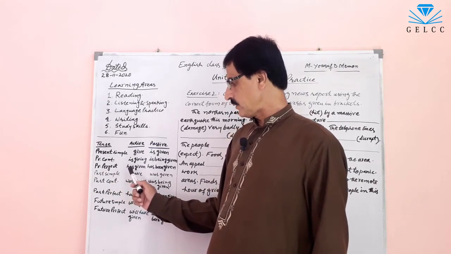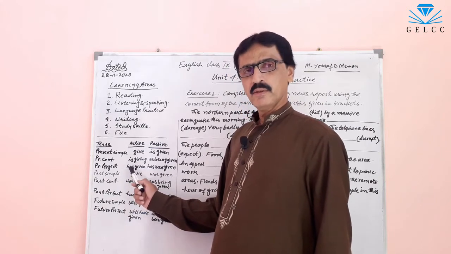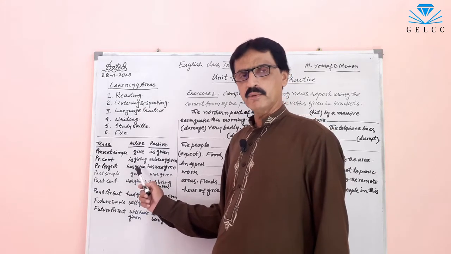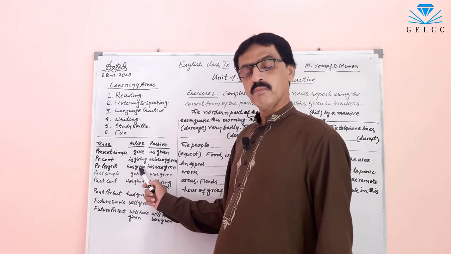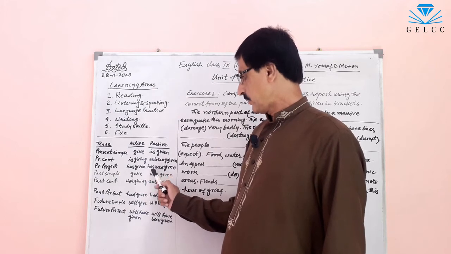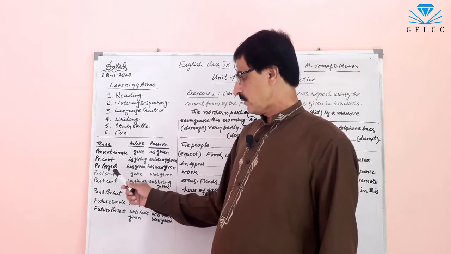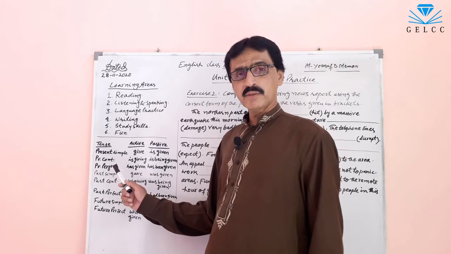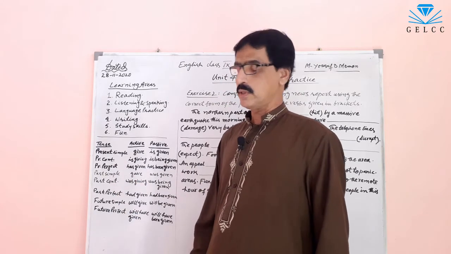Now present perfect tense. In present perfect tense, we use have or has before third form of the verb. Has given. And in passive voice, we will use has been given or have been given. Keep it in mind that there is no passive voice on present perfect continuous tense.